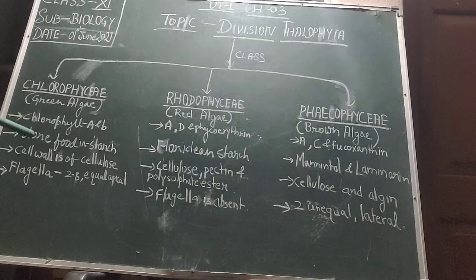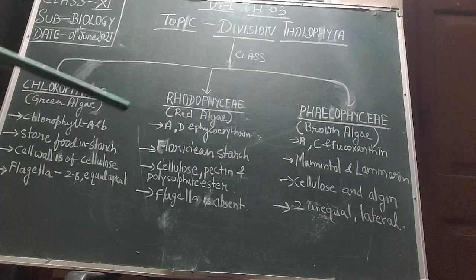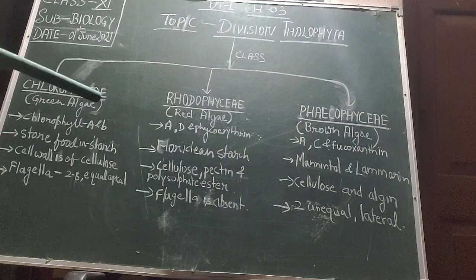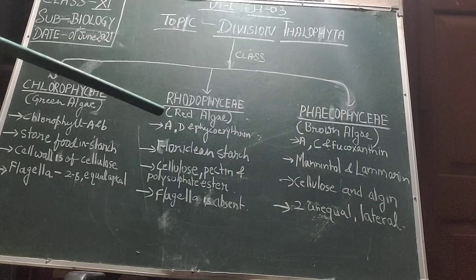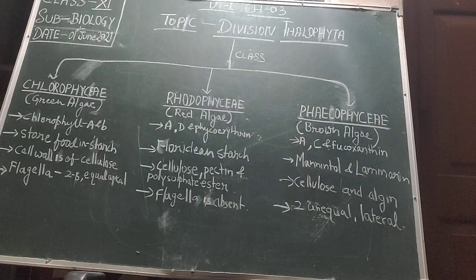Also in terms of cell wall, they differ from each other. In the green algae, the Chlorophyceae cell wall is of cellulose, while Rhodophyceae is of pectin, cellulose and polysulfate ester. Due to the presence of this ester, they are used for their fruity smell and are used in ice cream and jellies. And Phaeophyceae have a cell wall of cellulose along with algin.